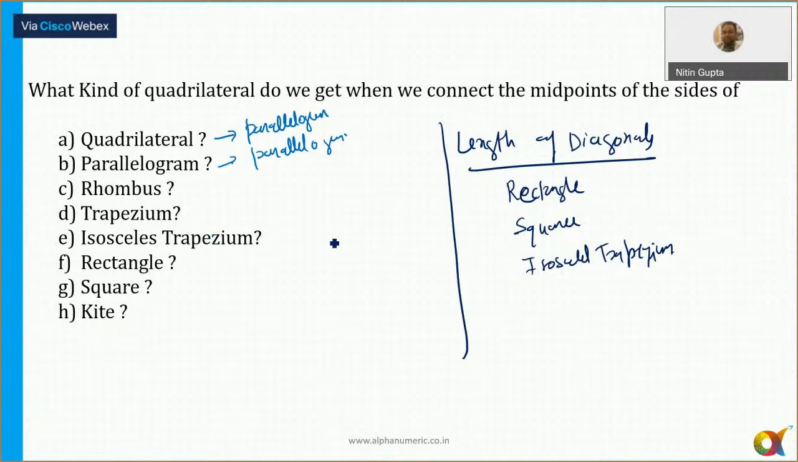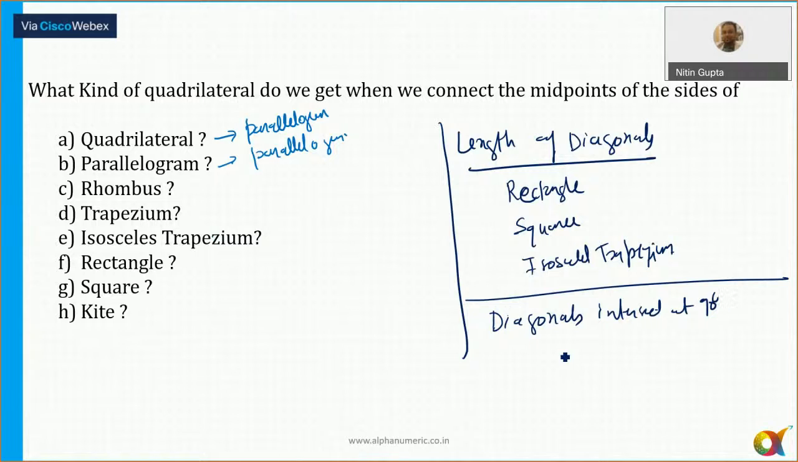Okay, and I told you the second parameter, which is nothing but, let me write down here. Diagonals intersect at 90 degree. What all figures are there in which the diagonals intersect at 90 degree? So I think the few figures which are there, that is what? Isosceles trapezium. Not isosceles trapezium, ये वो तो length of diagonals था. So intersect at 90 degree, that is rhombus. Okay, kite, and there is one more figure, rhombus, kite, and the figure जिसमें diagonals intersect at 90 degree.